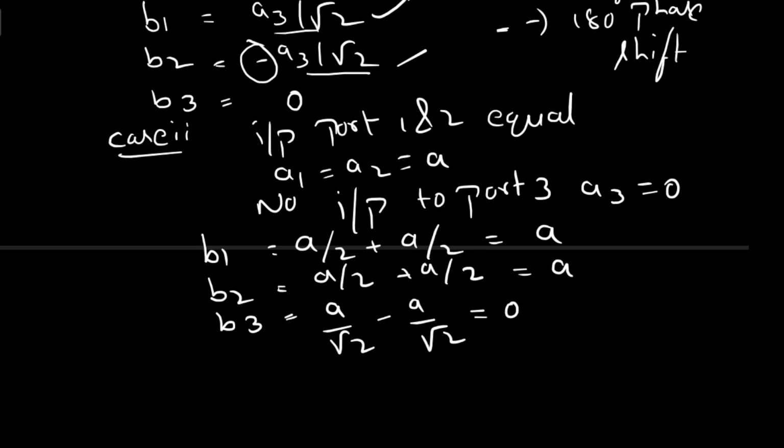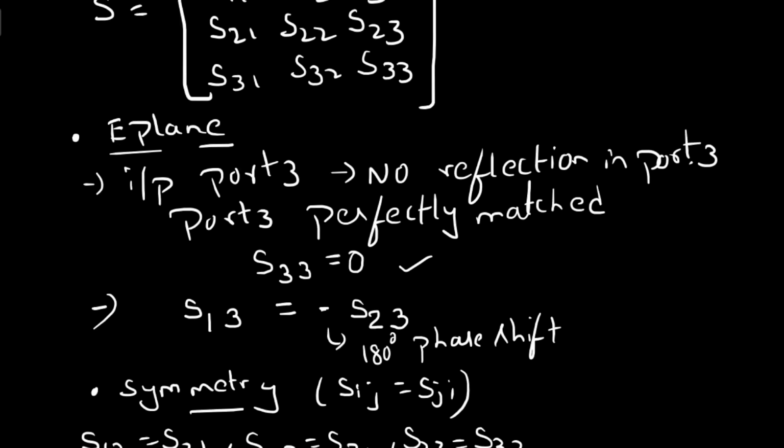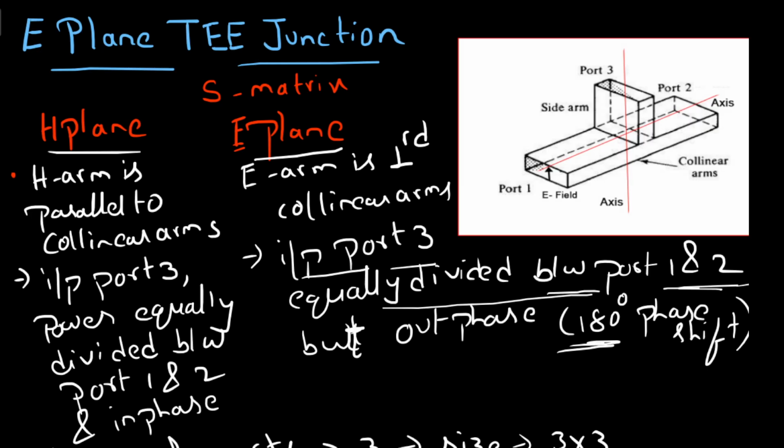From this we can conclude that if you apply the same input to port 1 and port 2, then B1 and B2 have the same power and B3 is equal to 0. There is no output signal from port 3. So this is about the E-plane T-junction and how to determine the scattering matrix for the E-plane.